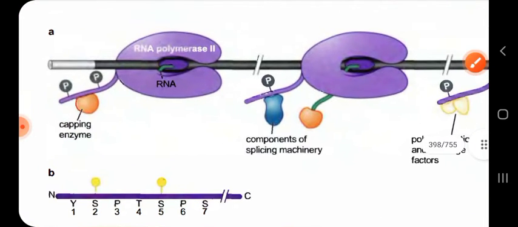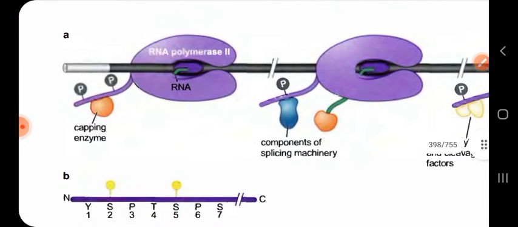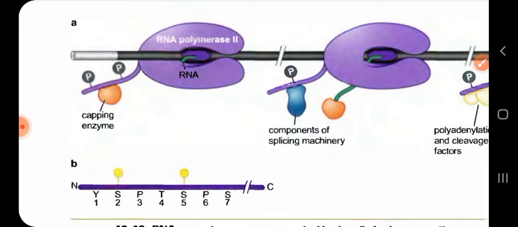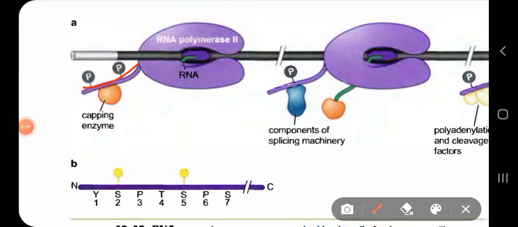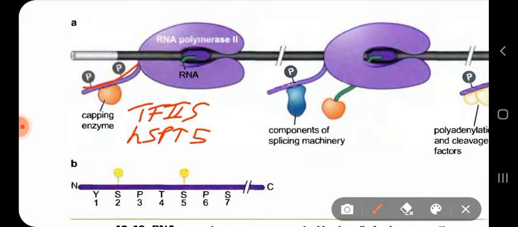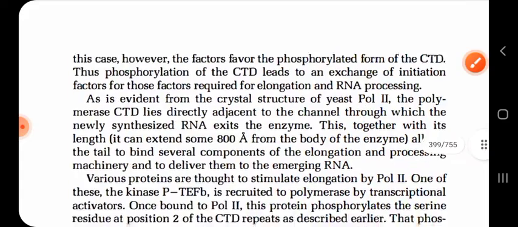So you can see how phosphorylation of the tail recruits these enzymes, the RNA processing enzymes. It has also not been said that the tail also recruits the elongation factors, that is, TFIIS and DSIF (SPT5), which are also recruited to the tail depending on the level of its phosphorylation.